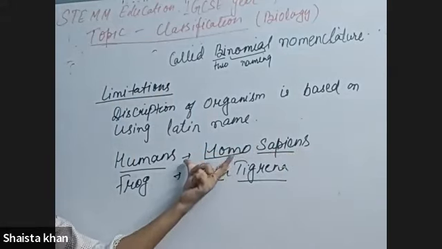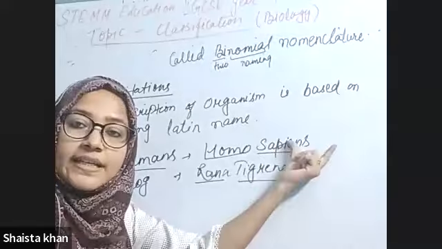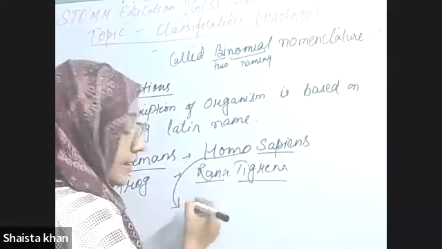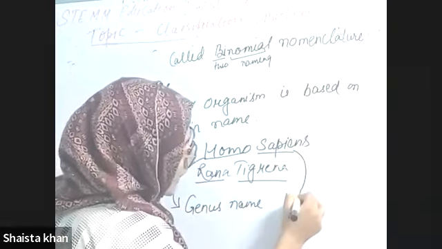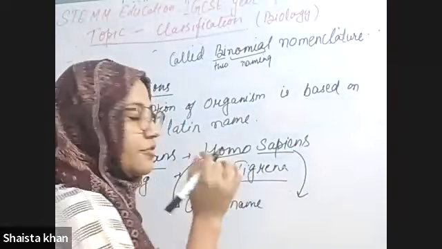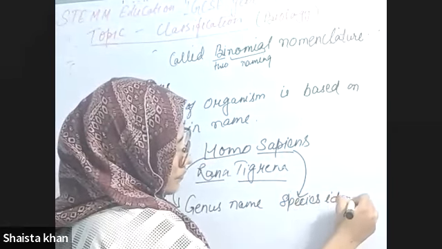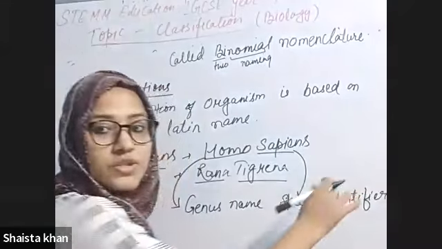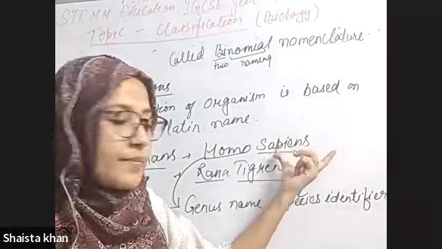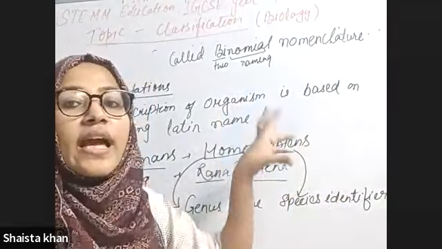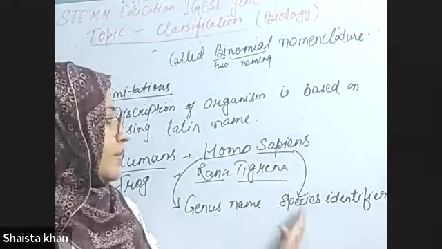The first name is the genus name, and the second name is the species identifier, so that by seeing the second name you can identify which species the organism belongs to.